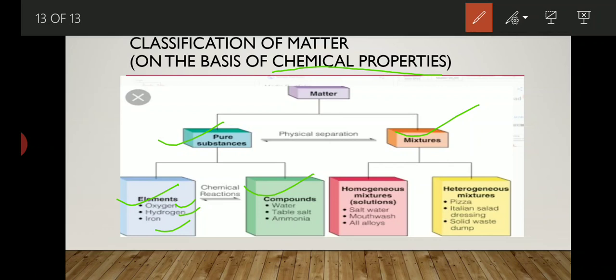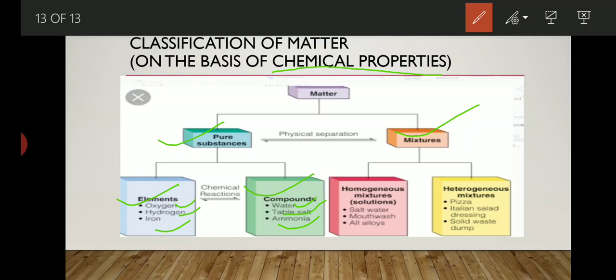The second one is compound. Compounds like water, salt, ammonia are all known as compounds. A compound is that part of pure substance which is made up of 2 or more elements, like water, table salt, ammonia.